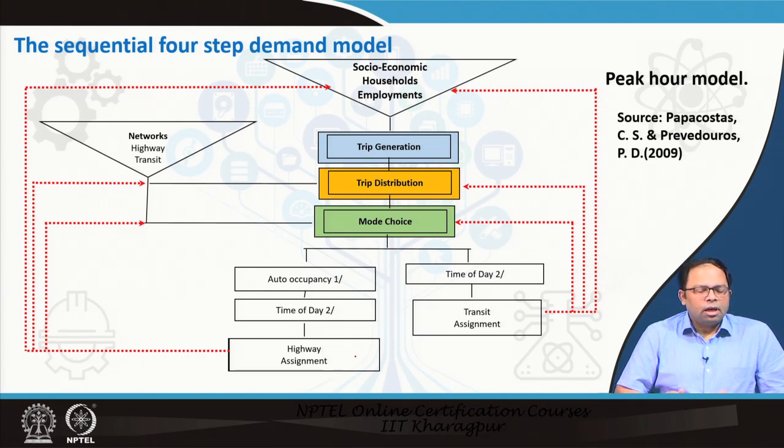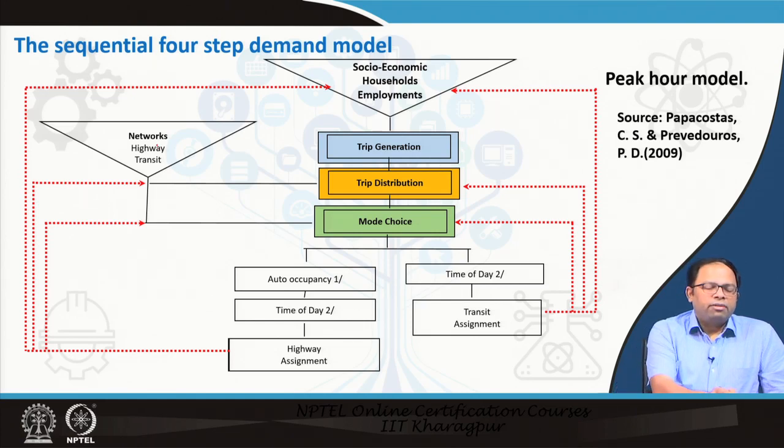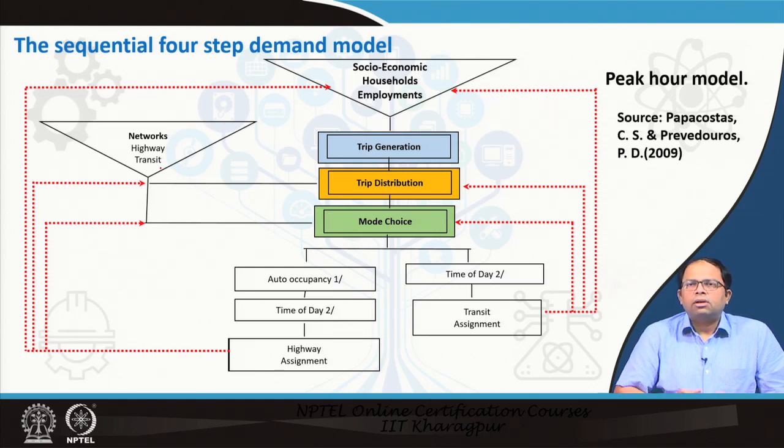So, when we do this trip distribution, we also require data from the networks, like for example, the highway network or the transit network or the road network. So, what are the travel times along those particular links is required to develop the trip distribution model, where the distance between different zones plays a big role, along with the total number of trips that are generated and attracted on those zones to predict the total number of trips that would be distributed among different zones.